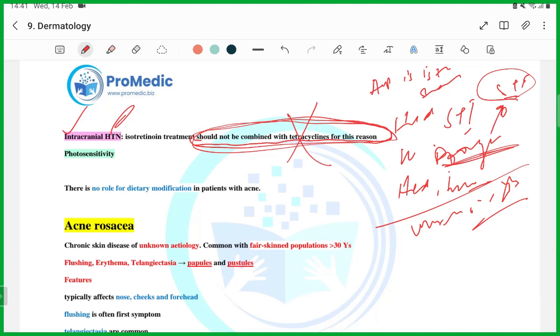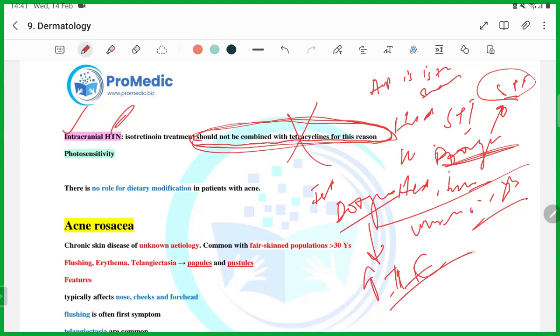You have to correlate. If you have read something somewhere else, try to recall it: what was it that I have read in neurology? Intracranial hypertension. So I have to remember that if a scenario comes that the patient is taking isotretinoin and doxycycline has been added to the treatment for any reason, the thing that can happen is raised intracranial hypertension. That is how you will be assessed.